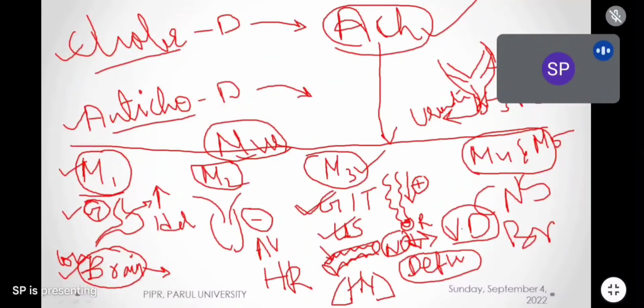Clear? Now a very important point: on the lungs, if M3 receptors are activated, it will constrict the bronchial smooth muscles, and through that it will cause bronchoconstriction. These are the actions of M3 receptors.